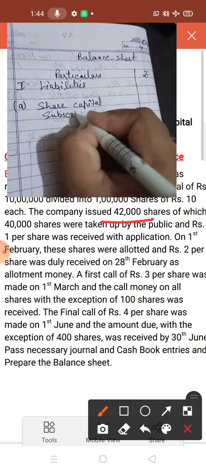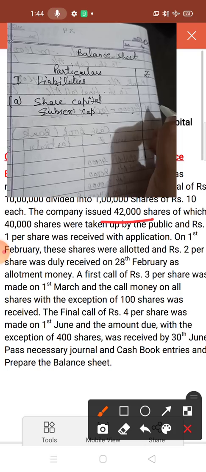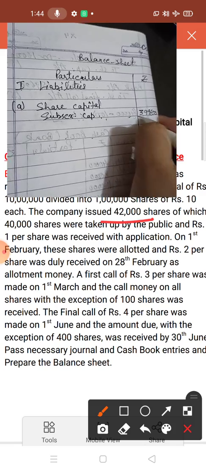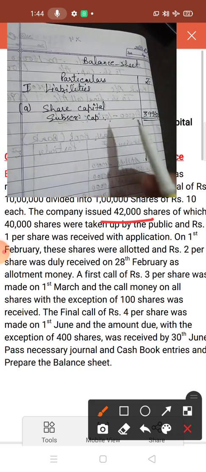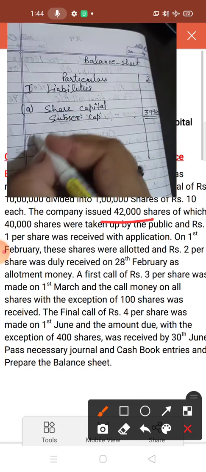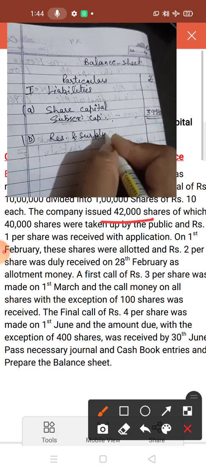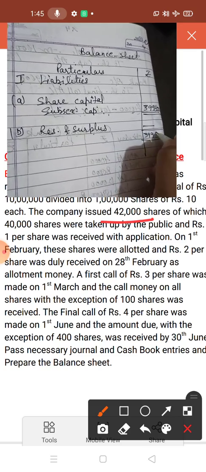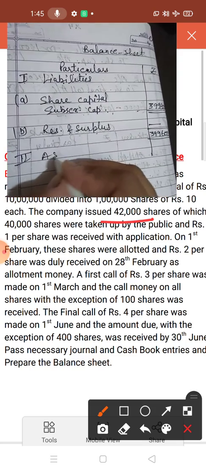Now subscribed capital. What is the subscribed capital amount? 3,99,600. This you have to write down in the share capital amount column. Okay. Now the next is reserve and surplus. So in this question there is no reserve and surplus. So put a dash and make the total of the liability side. This is 3,99,600.